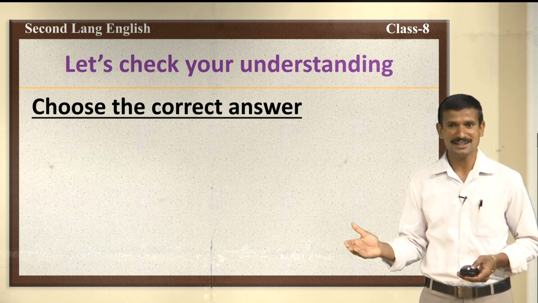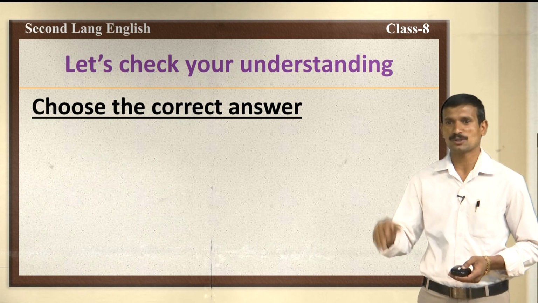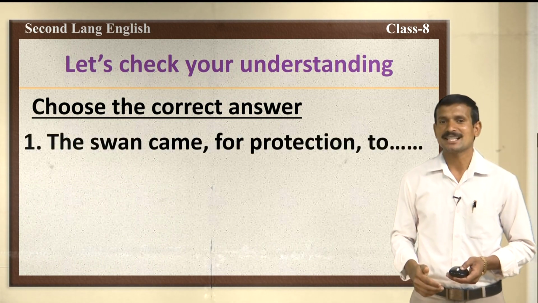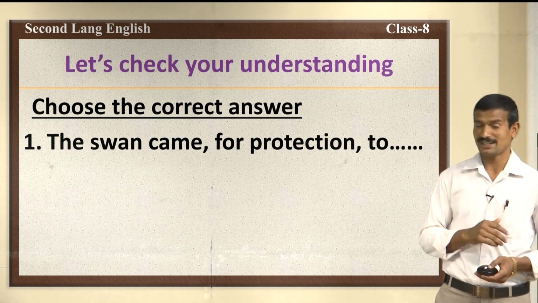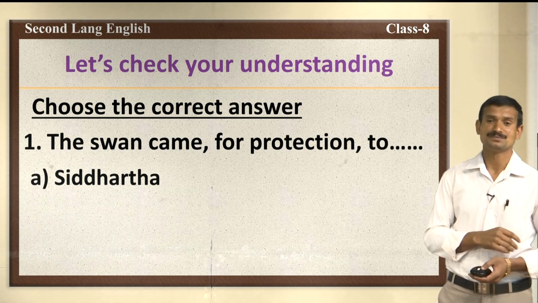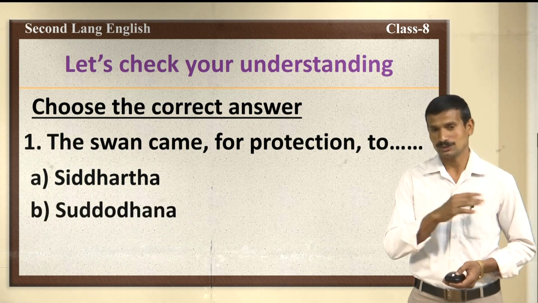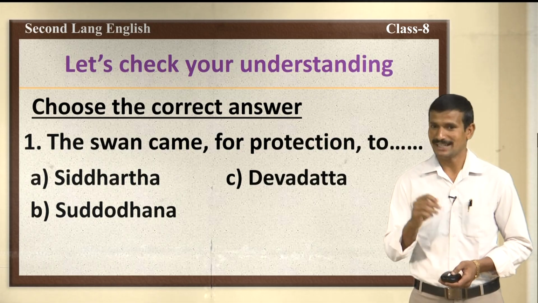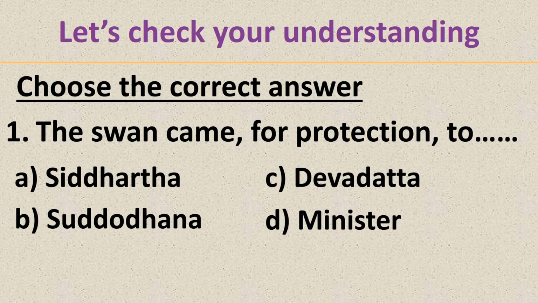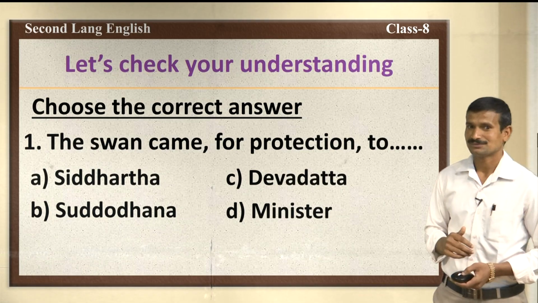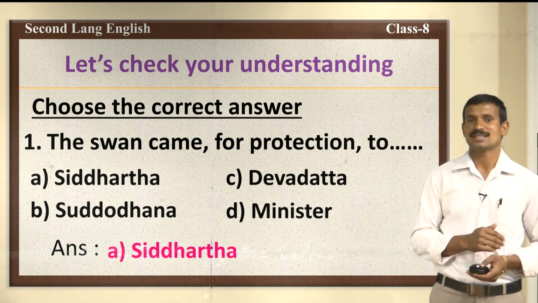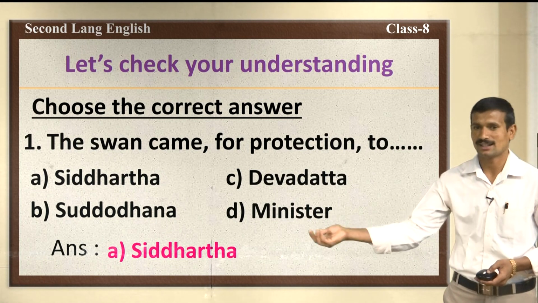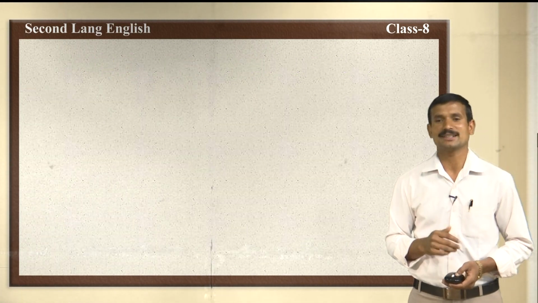Okay. Are you ready to answer the questions? Yes, here are some questions. The first question. The swan came for protection to. Options are ready. First one, Siddhartha. Option B, Shuddhodhana. Option C, Devadatta. Option D, minister. Who protected the swan? Yes, you are right. Answer is Siddhartha. The swan came for protection to Siddhartha. This is the answer.